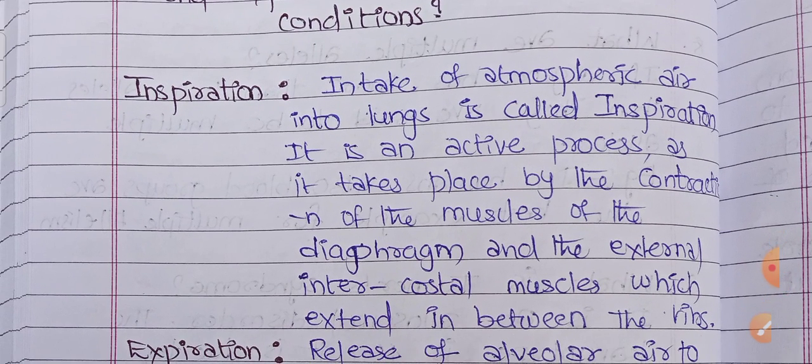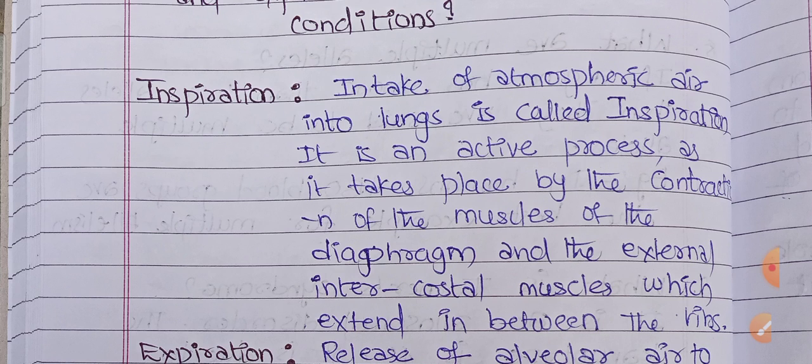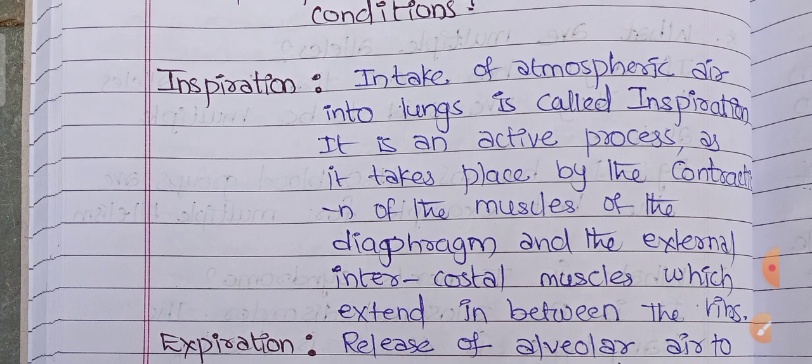Intake of atmospheric air into the lungs is called inspiration. First, it is the intake of atmospheric air into the lungs. Second, it is an active process. Third, it takes place by the contraction of the muscles of the diaphragm and the external intercostal muscles, which extend in between the ribs.